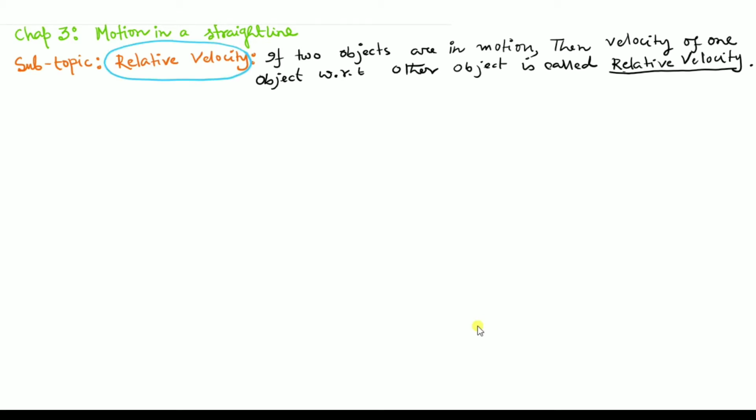What is the definition of relative velocity? If two objects are in motion, then the velocity of one object with respect to the other is called relative velocity. Relative velocity is an important concept in physics, and its value differs with respect to the observer. It depends on how the observer looks at the situation, how he looks at the phenomenon. So it depends on the observer.